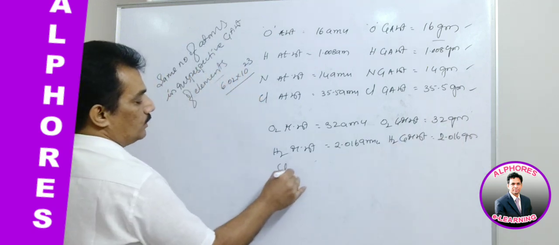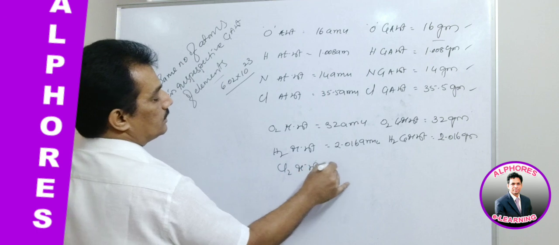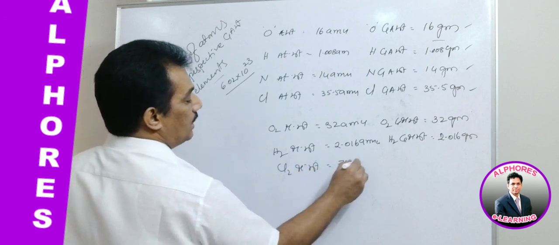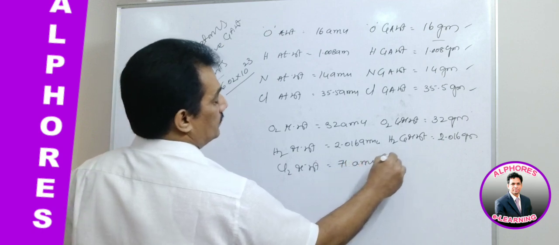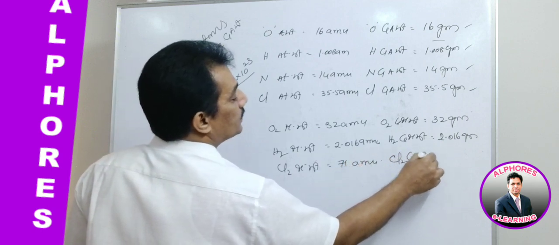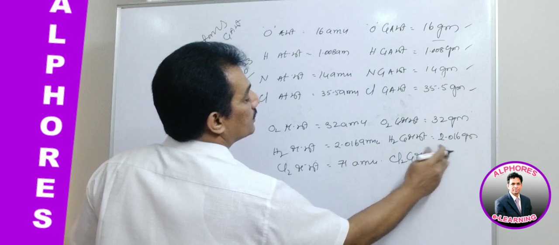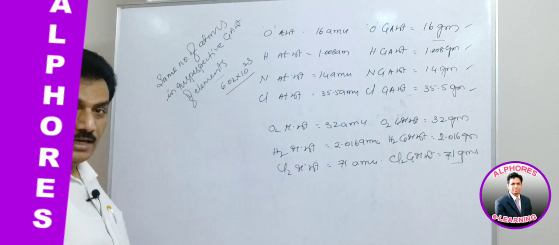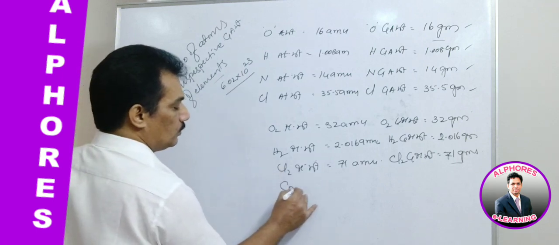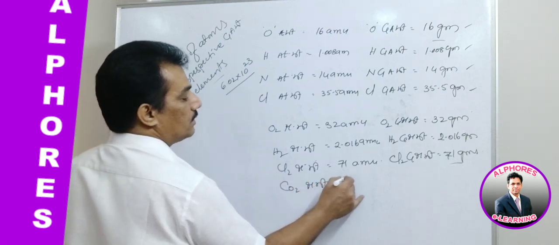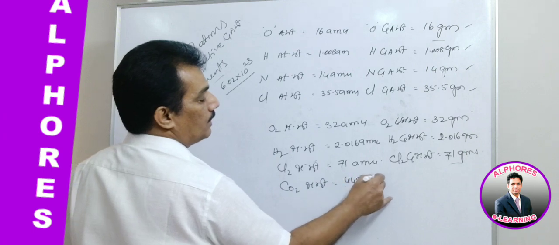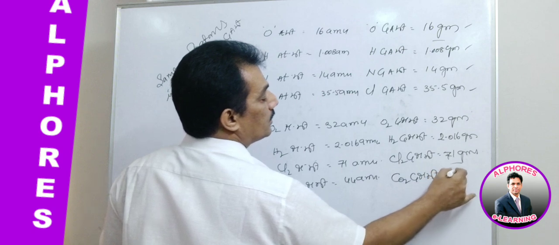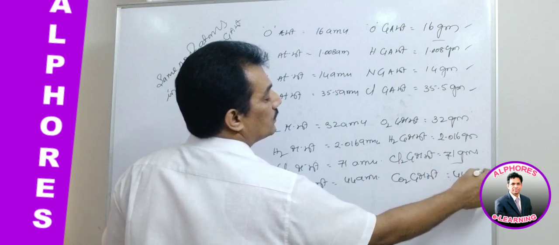Cl2 molecular weight is 71 AMU, but Cl2 gram molecular weight is 71 grams. CO2 molecular weight is 44 AMU and CO2 gram molecular weight is 44 grams.